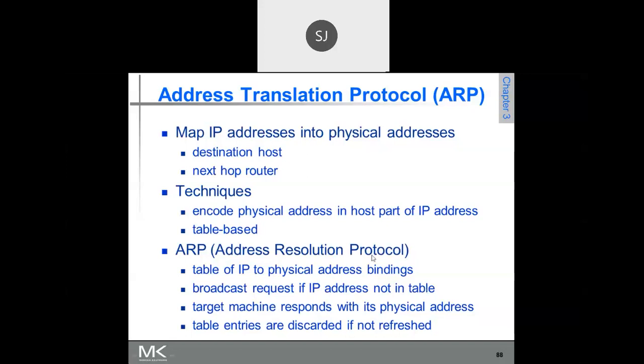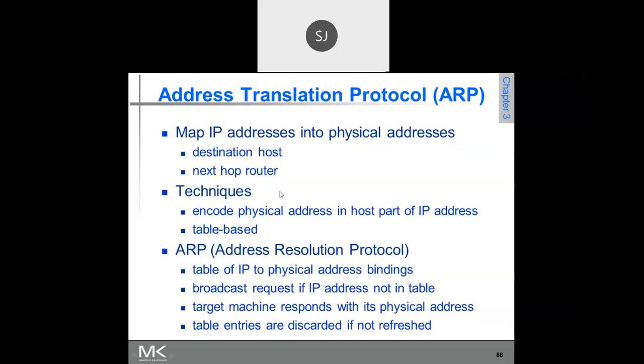Now, using the network ID of the IP address, the packet has come to the SDMCET router. Now that packet has to be finally delivered to a particular host. So the IP layer's job is over. Now it is the next layer, the data link layer. It deals with frames, and the MAC address is part of the frame. To construct a frame, what is required? The MAC address is required.